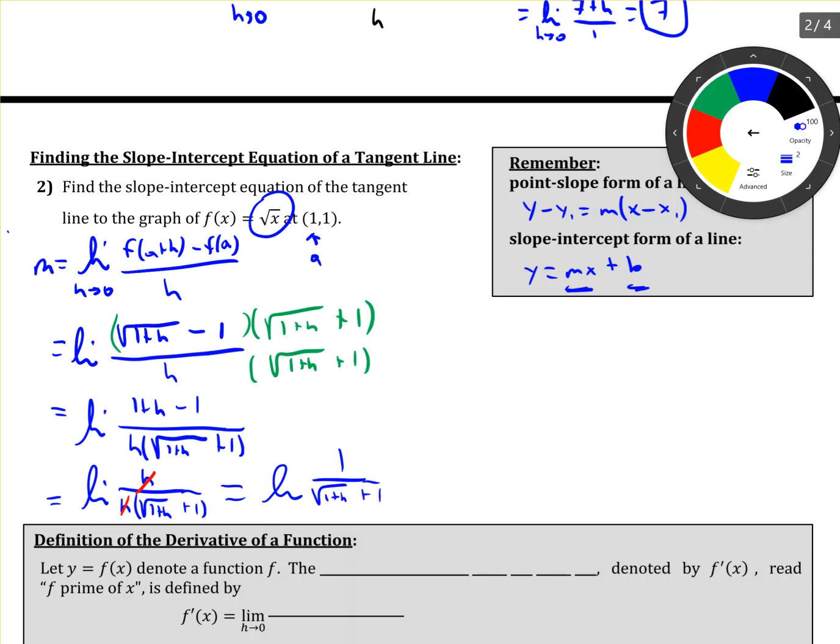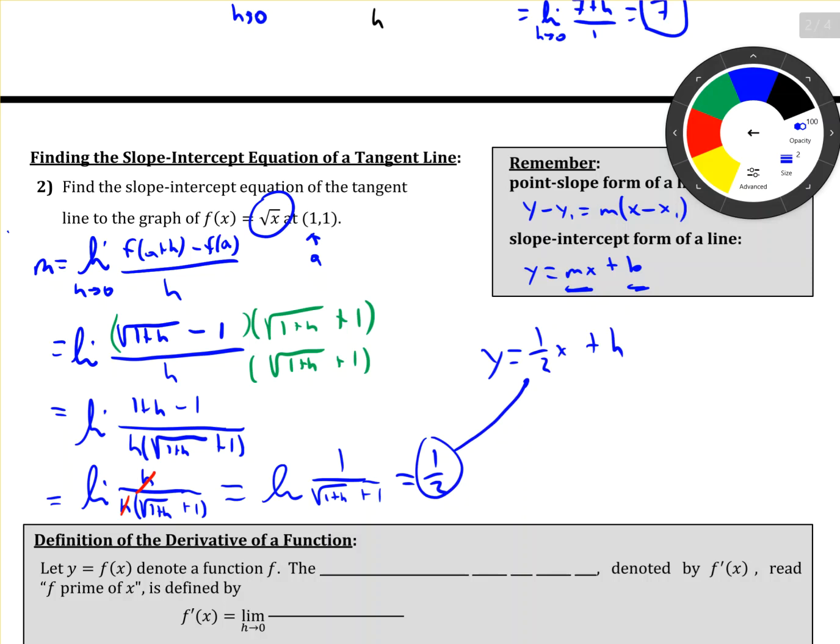Now I can plug in h equals 0. So square root of 1 plus 0 is square root of 1, which is 1. So I end up with basically 1/2. So that's my m. Now I've got y equals 1/2 x plus b.